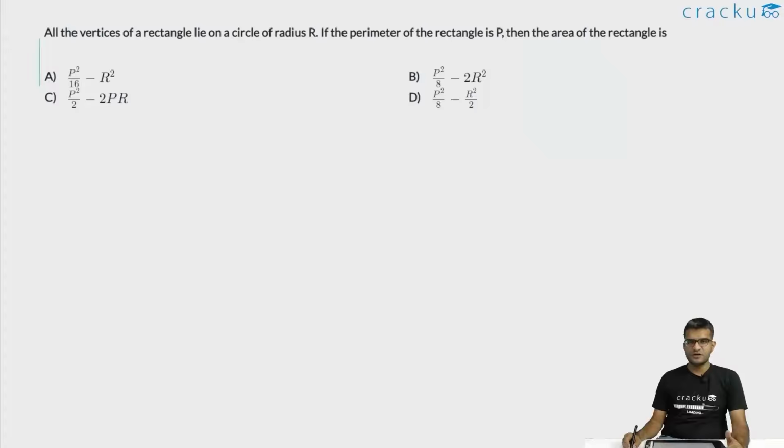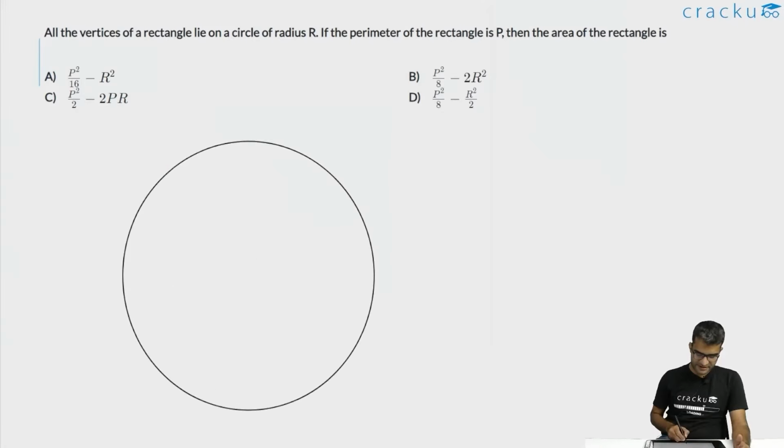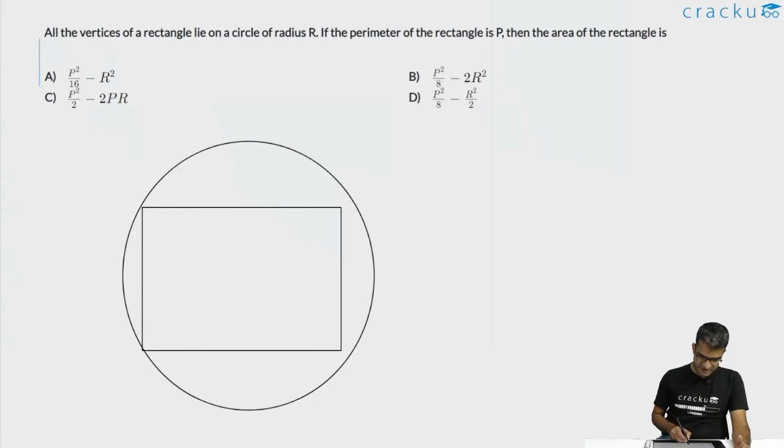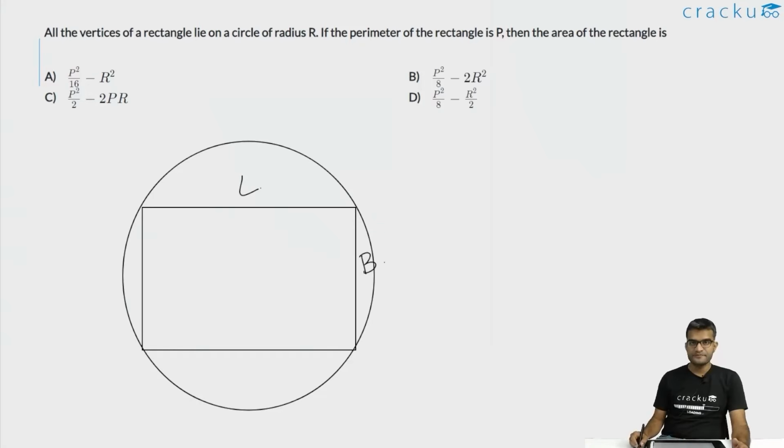In this question, we are told that there is a circle, and inside this circle we have a rectangle. The radius of the circle is given to us, that is r. So let us assume that this is how the rectangle will be. Let the length of the rectangle be L, let the breadth of the rectangle be B. This also will be B, this also will be L.